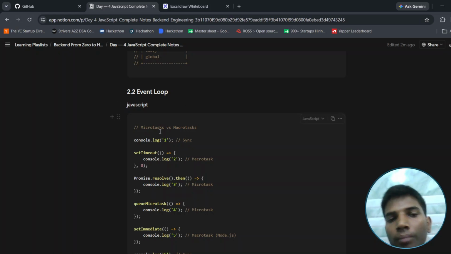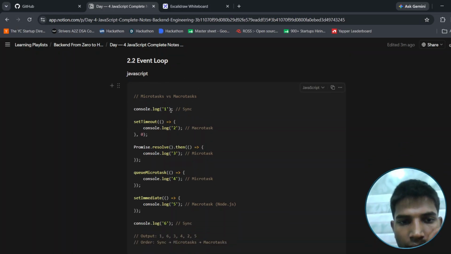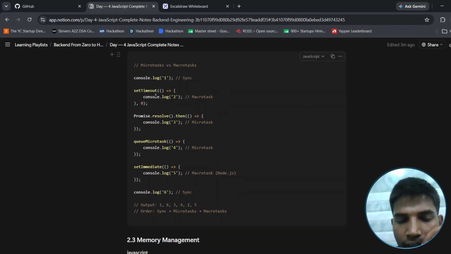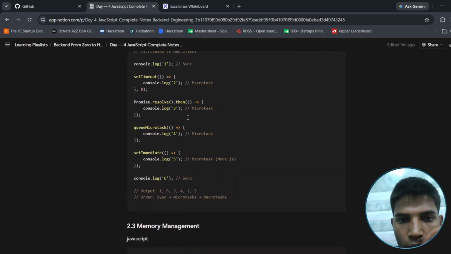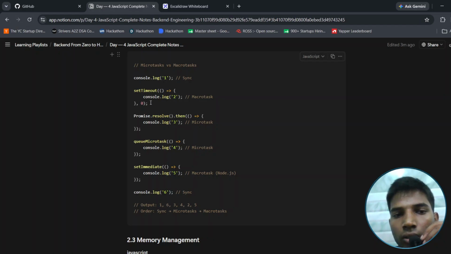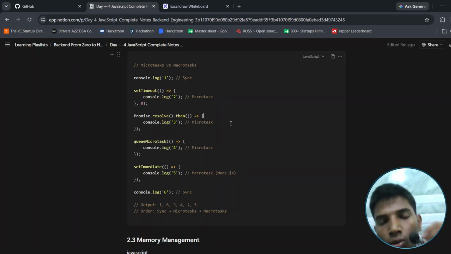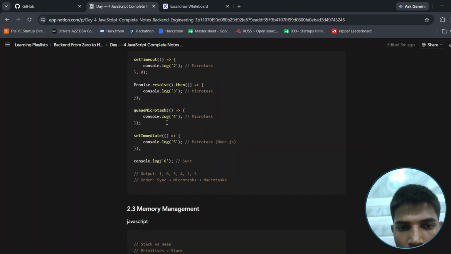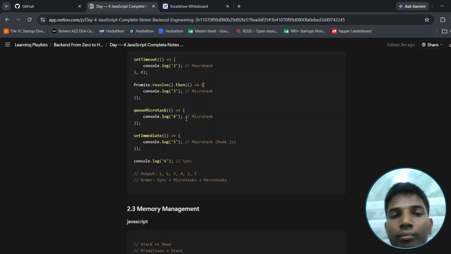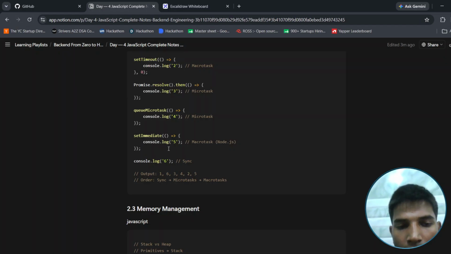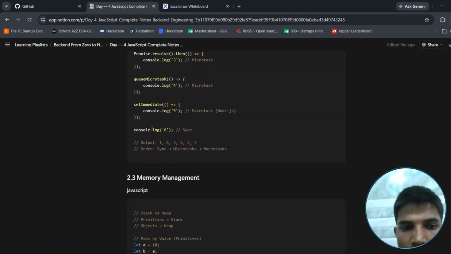After that, the event loop, the main and important JavaScript concept. In this we can say microtask versus macrotask. Console.log will print 1 sync, setTimeout, console.log 2 macrotask. That means the timer is set for 0 seconds, and 2 will be printed after that. And the promise, which is a microtask given to JavaScript, for console.log 3. queueMicrotask is a microtask, and setImmediate is Node.js, and after that console.log 6.